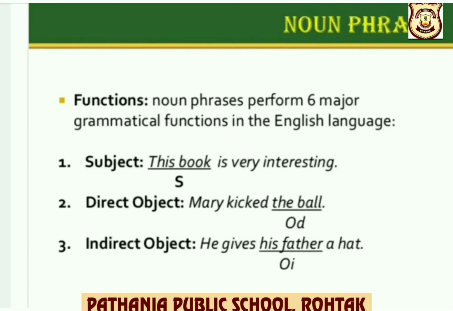Now let us discuss the functions of noun phrases, children. Noun phrase can be a subject, direct object or indirect object in a sentence. For example, this book is very interesting. Here, noun phrase this book is a subject in a sentence. Mary kicked the ball. So here, the noun phrase the ball is a direct object. He gives his father a hat. So here the noun phrase, children, his father is an indirect object in the sentence.